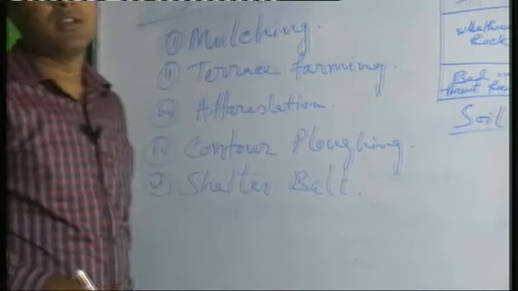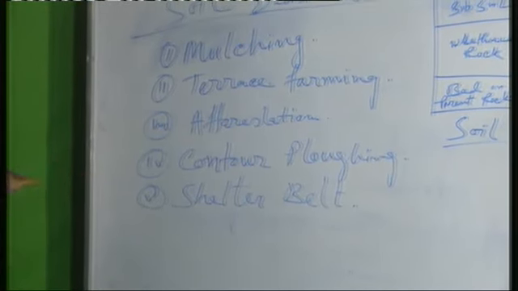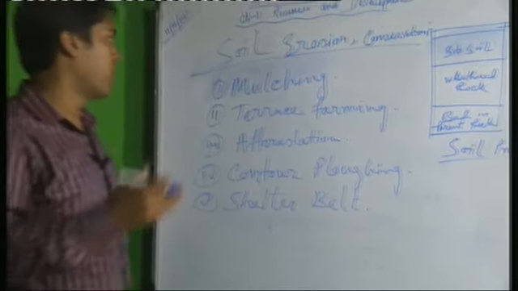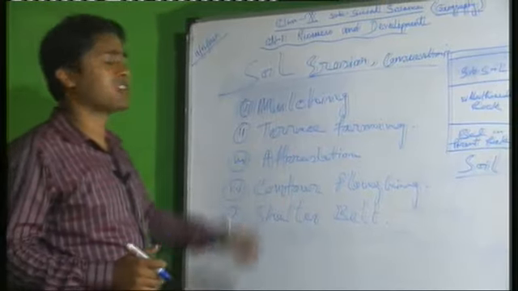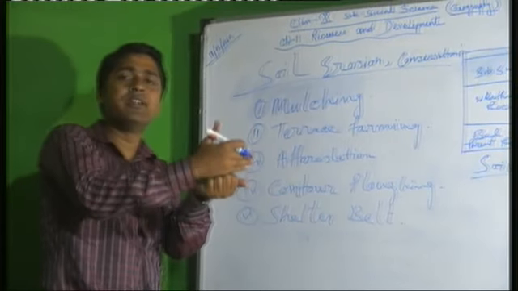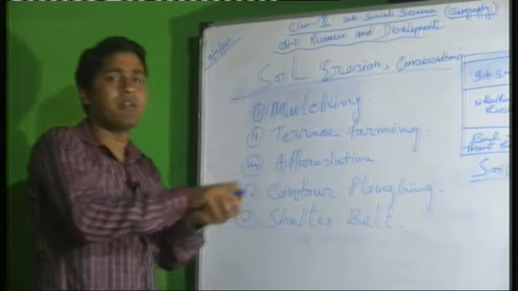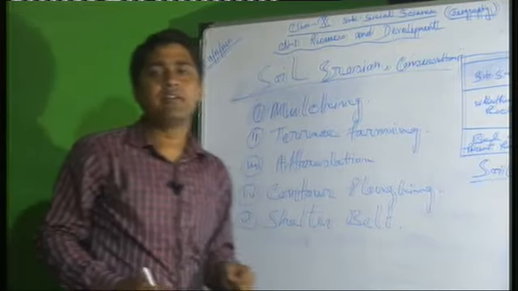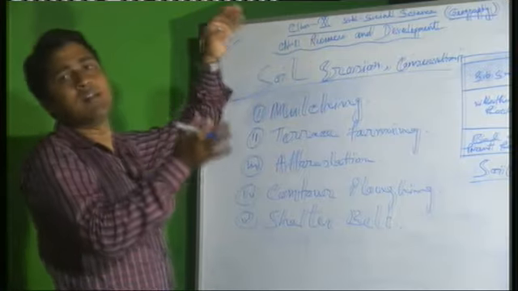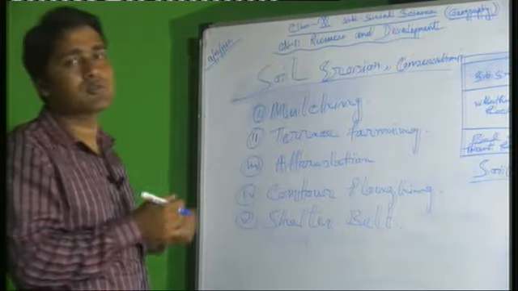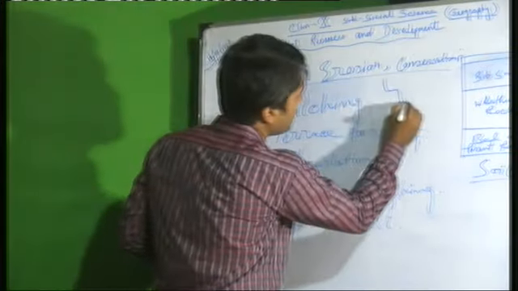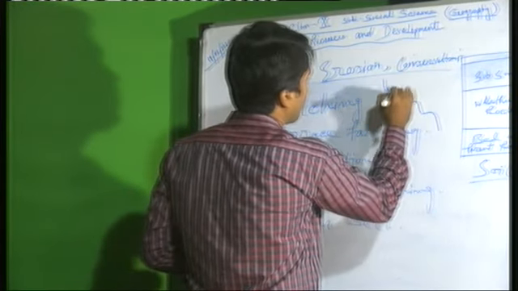So mulching: straw-like material is covered on the top portion of the soil to retain moisture and also prevent wind erosion. This is the process of mulching. Now terrace farming. Terrace farming is step farming. In mountain regions you can find it, for reducing the water velocity as well as conserving soil. In the mountain region you will find this type of step farming. Crops are also produced there.